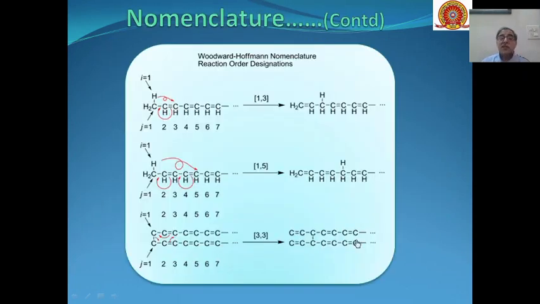Now this is another way of showing 1,3 or 1,5 or 3,3 sigmatropic rearrangement. Here you can see this hydrogen is shifting from carbon 1 to carbon 3, a 1,3 hydrogen shift. This hydrogen is shifting from 1 to 5, so a 1,5 sigmatropic shift. And here again this bond breaks and this new bond is formed, and we call it a 3,3 sigmatropic rearrangement.